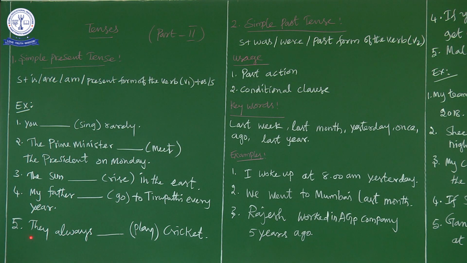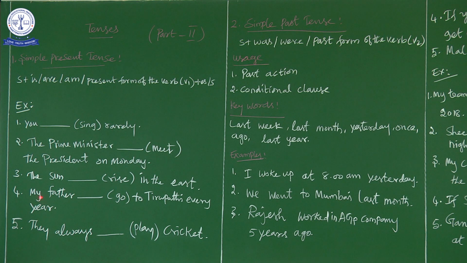The last exercise: they always dash play cricket. Now what is the keyword here? Always. So always is a keyword used here. So they always play cricket. Why did we not add s to the verb? Why did we not say "plays"? Because the subject is third person plural. If it is third person singular only, we have to add es or s.